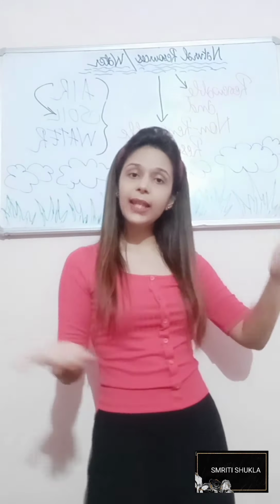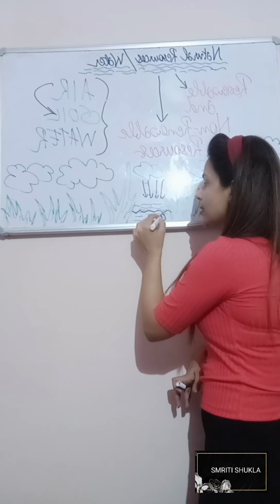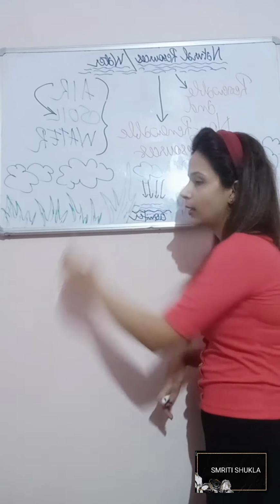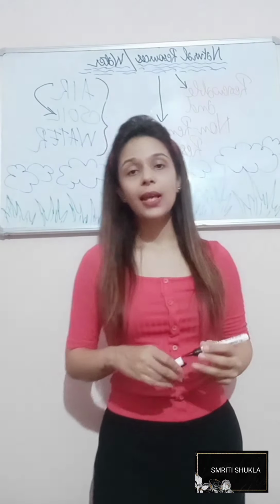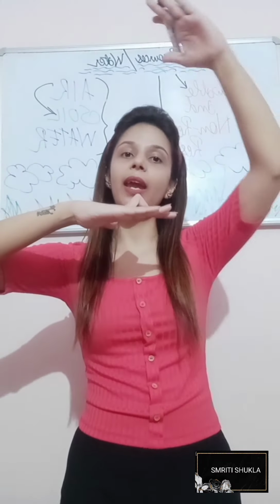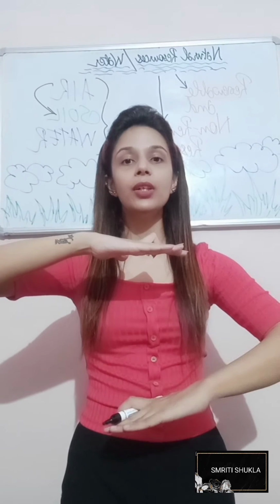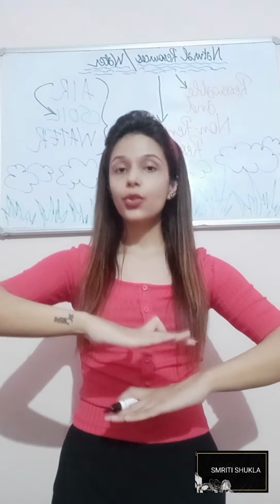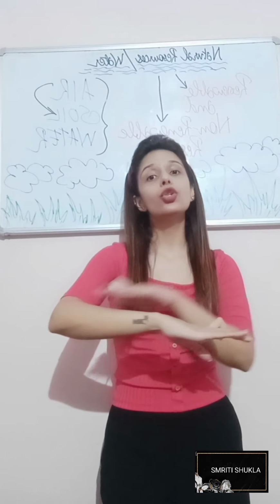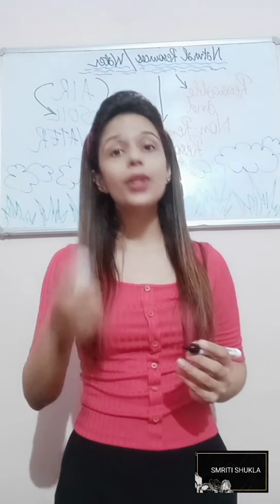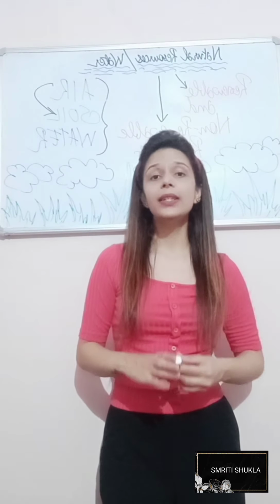Also about groundwater, there is one more concept. The water which is stored in the ground. For example, this is the water which I have made. The water, when it falls down in the form of rainfall and gets stored beneath here, I say this much is the level at which water is stored. So therefore, this will be known as aquifer. The area containing water underground, for example, this is the ground level, here rainfall takes place. Therefore, from here till here, the water gets collected. So this much part will be known as aquifer, and the topmost layer of the aquifer will be known as water table. I hope underground water is clear to everyone.